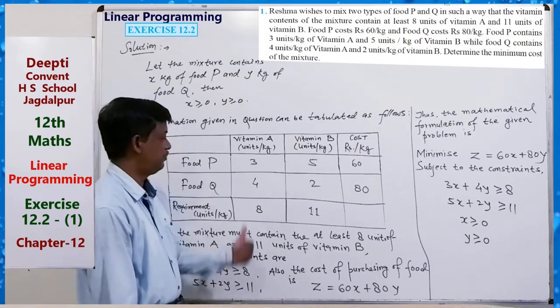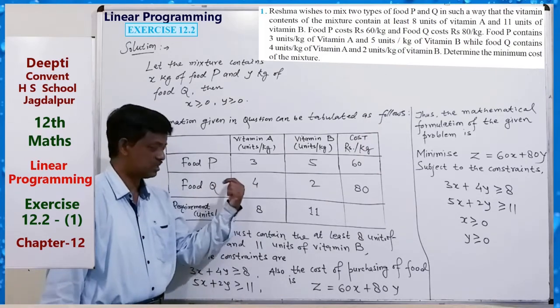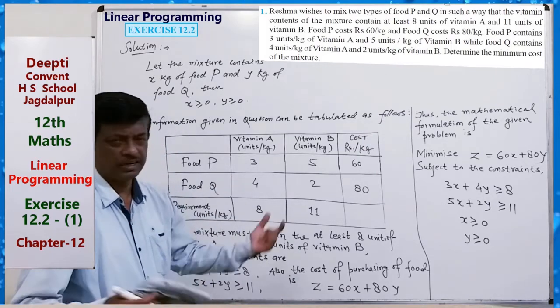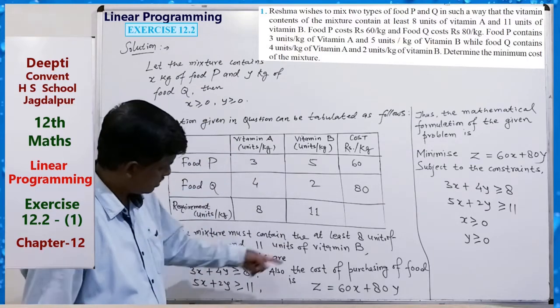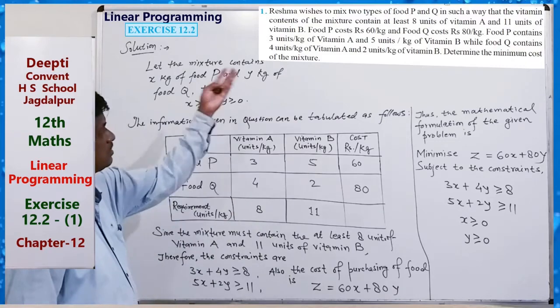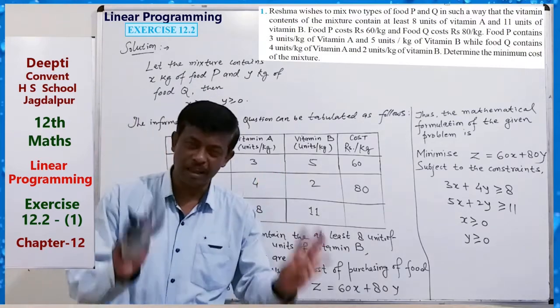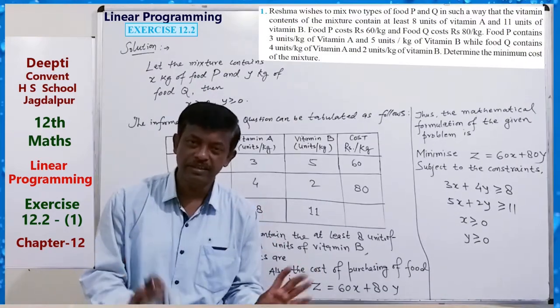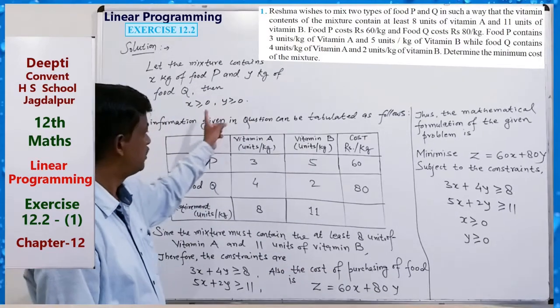Clear? So if we prepare this type of table, then we can easily get the inequations. Just read the questions two to three times very seriously and then prepare the table.